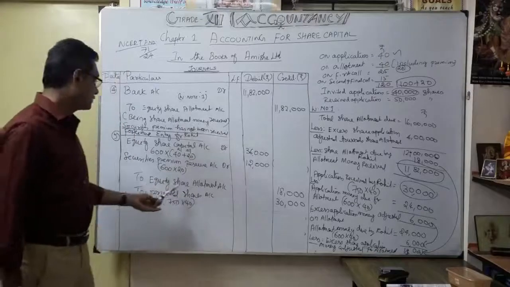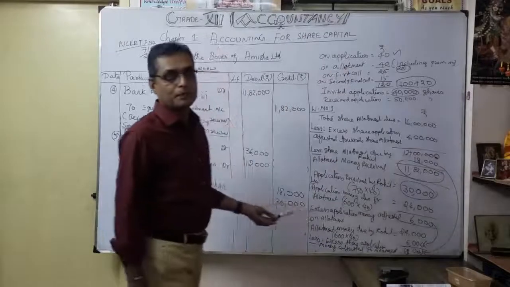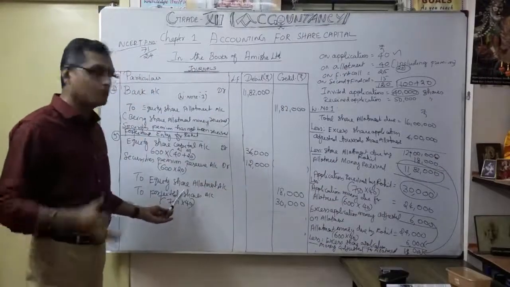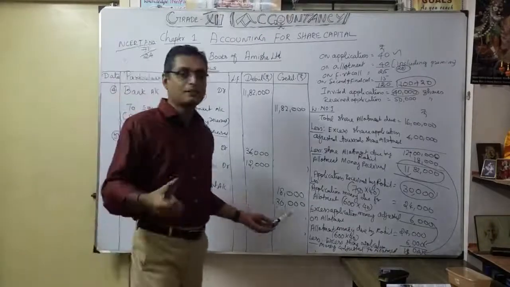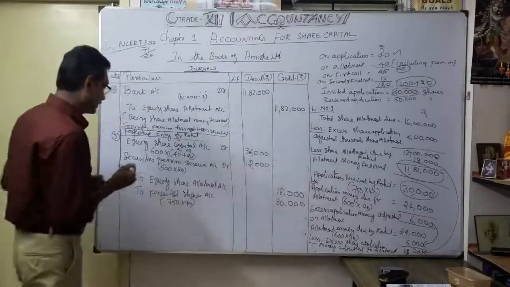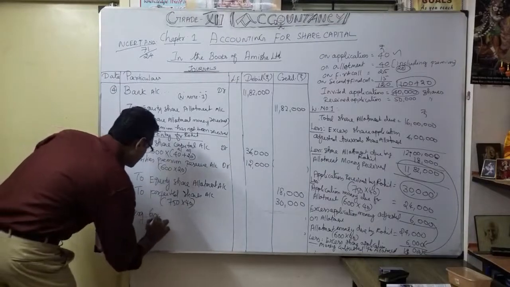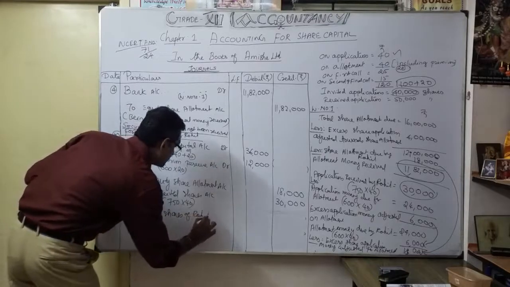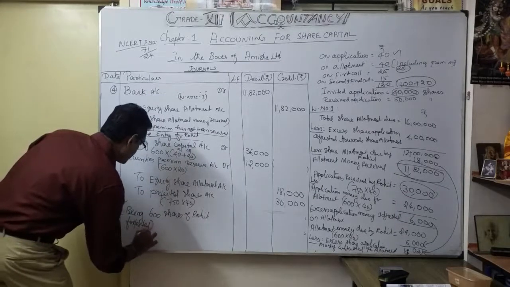Then equity share allotment account 18,000 taken from our working note, the money not paid by Rohit, due from Rohit, credit side. To forfeited shares account 30,000, the money the company took. Naturally both sides carry 48,000. Now the narration: 600 shares of Rohit forfeited. So this is the entry you are going to pass.